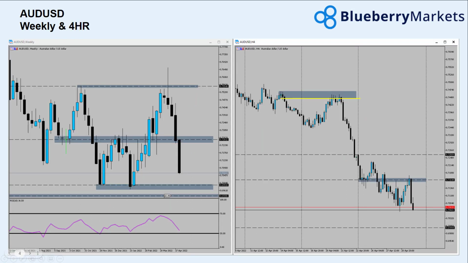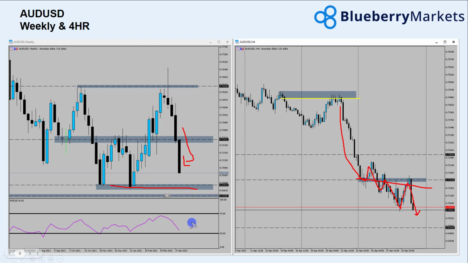Looking at Aussie US dollar, another strong bearish week. Obviously, the dollar at that resistance level could start to see some buyers coming back into this market in the short term, but the trend on the 4-hour time frame is still down. We're still getting those lower lows and lower highs, with the market finding resistance back up at the 0.7164 area. So expecting some further downside.